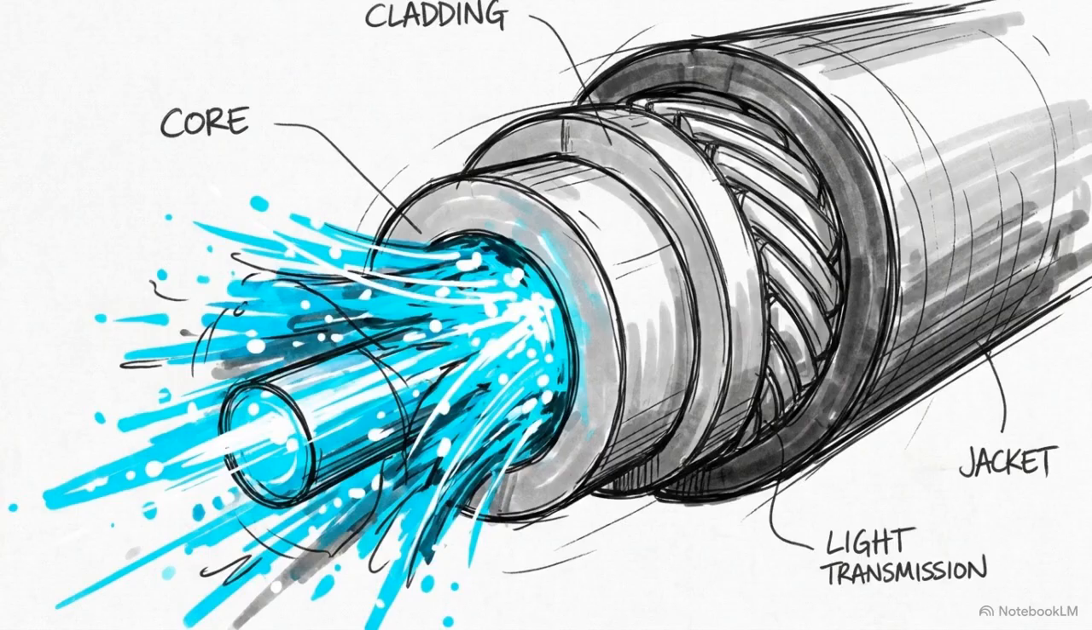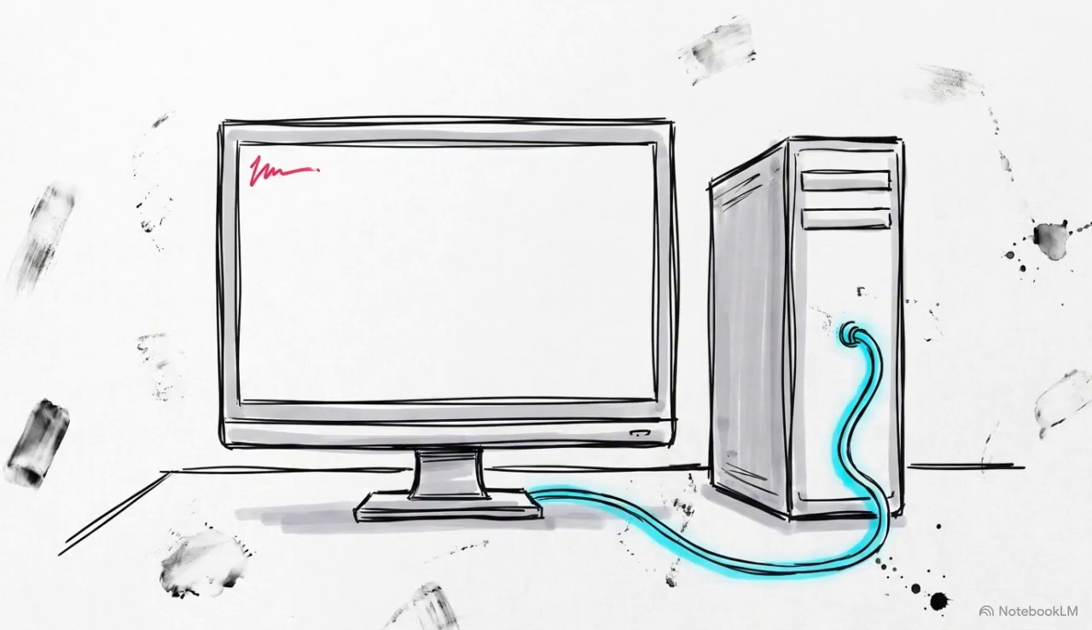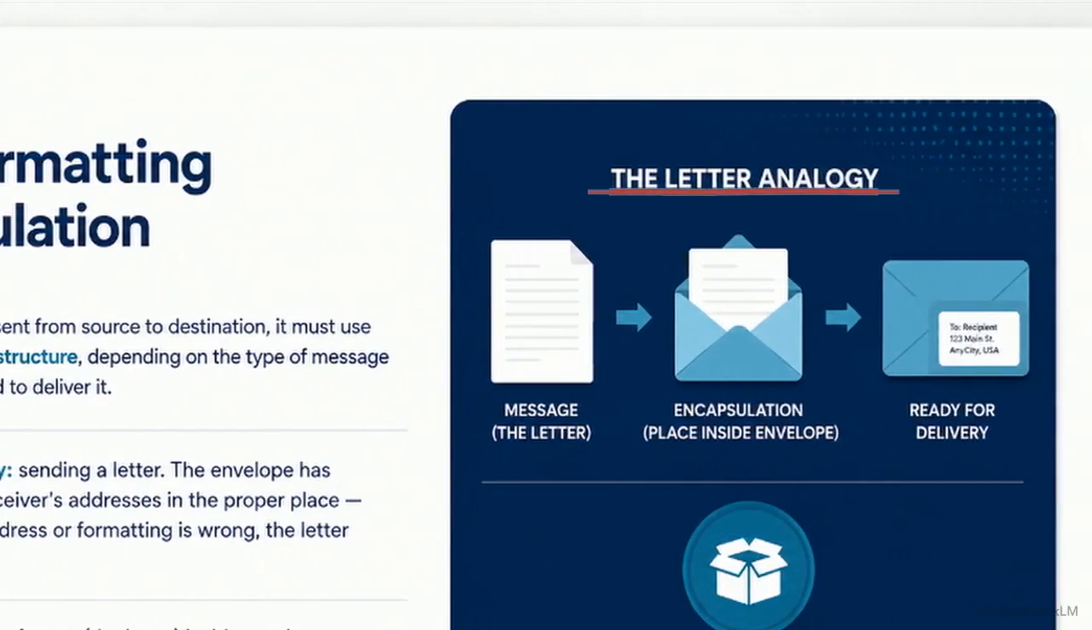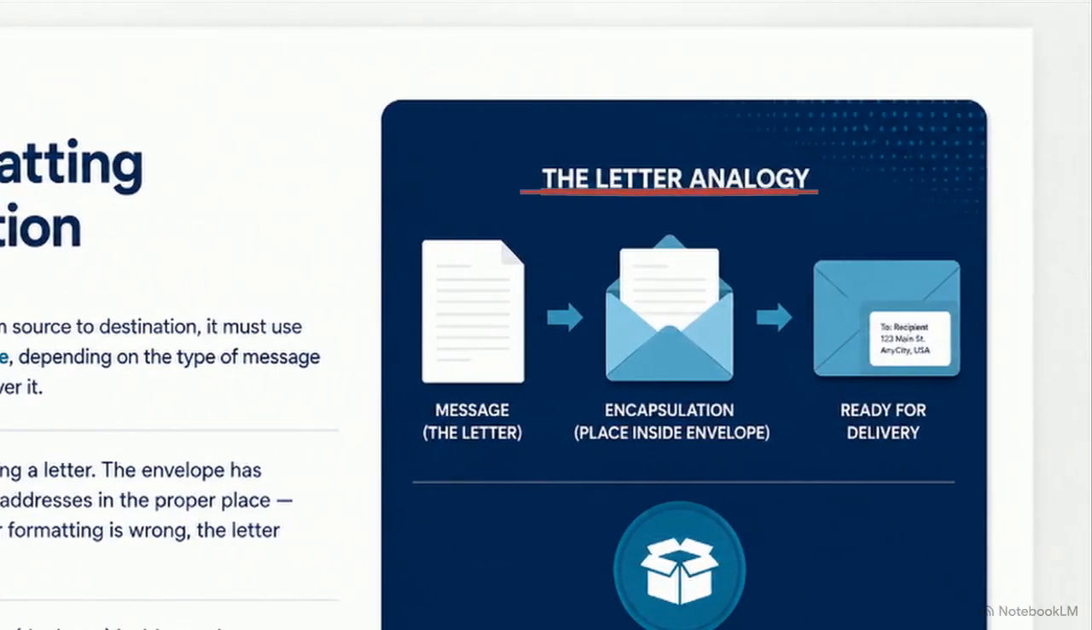With the encoded signal traversing the wire, a new problem arises. How does the receiving device know where the message starts, stops, or who it is actually intended for? This brings us to the second requirement: message formatting and encapsulation. This diagram uses a postal letter to demonstrate the concept. Encapsulation is the act of placing a raw data payload, the letter, inside a specific structural format, the envelope, to